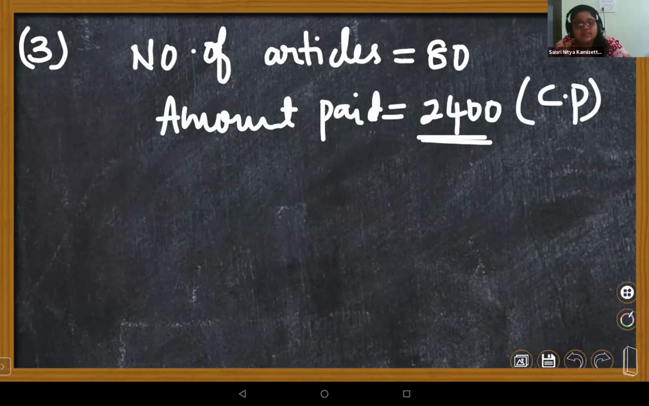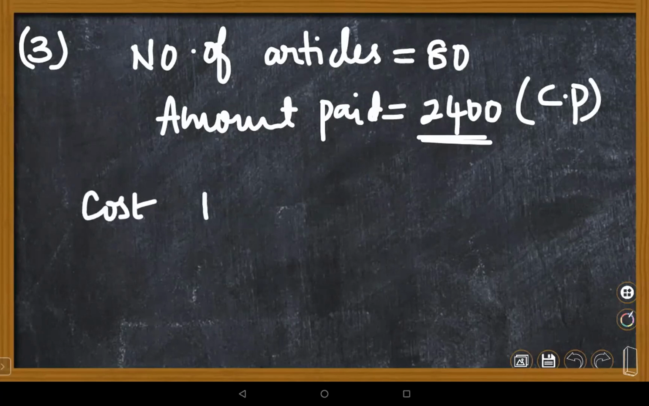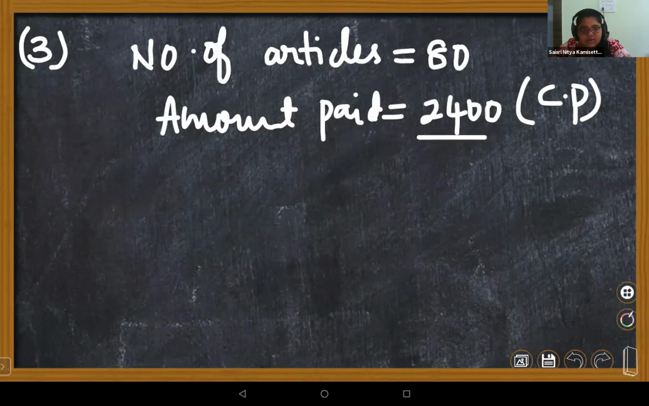Ma'am, first we should find the cost of one article. 2,400 divided by 80, which is 30 rupees. After that, he sells with a profit of 16%. Profit by CP into 100 is equal to 16%. Ma'am, 16% is equal to profit by 30 into 100, because you told that percentage is equal to profit by CP into 100.